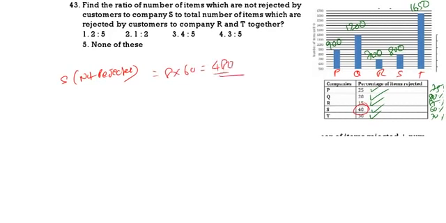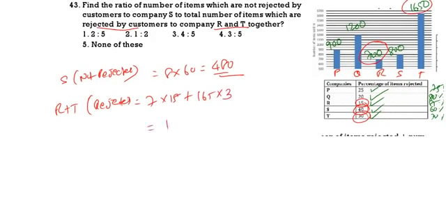Now R plus T rejected. Rejected by R and T. Now R is 700, rejected 15, so 7 into 15 plus T. It is 165 and 30, so 165 into 3.